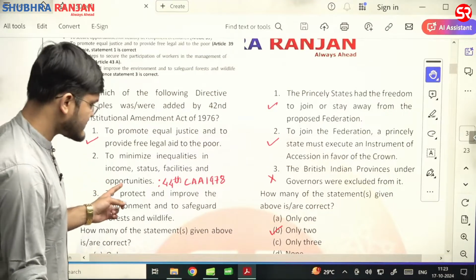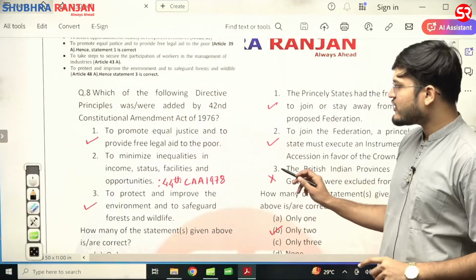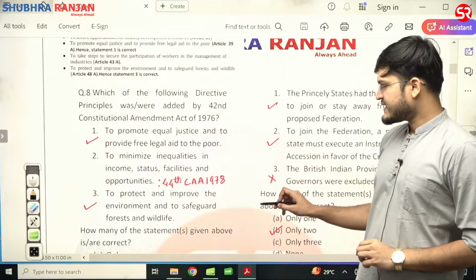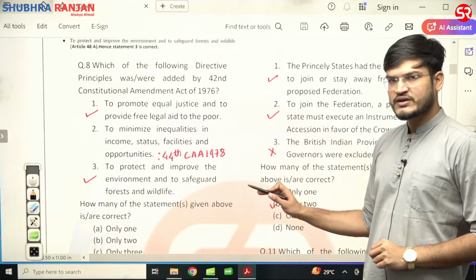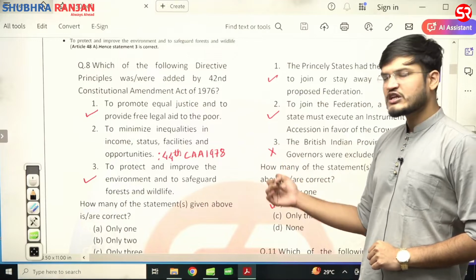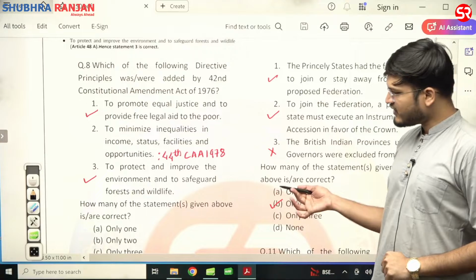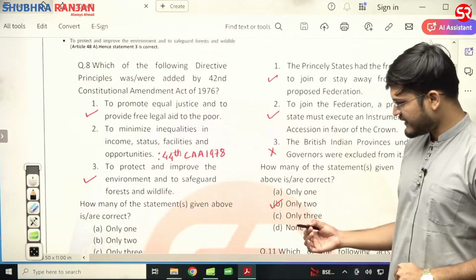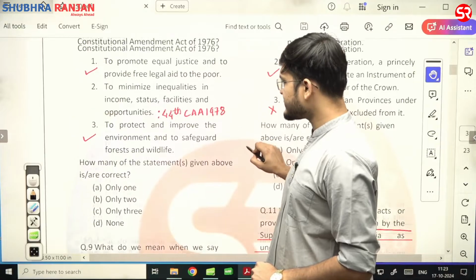The first statement says to promote equal justice and to provide free legal aid to the poor. First statement is correct. Second is to minimize inequalities in the income, status, facilities and opportunities. That is, it is by the 44th Constitutional Amendment Act of 1978. And third is to protect and improve the environment and to safeguard forest and wildlife. 1 and 3 statement is correct. Correct answer would be B.